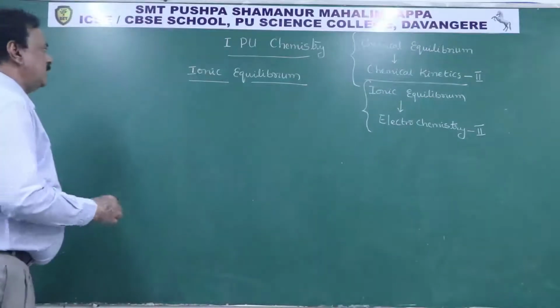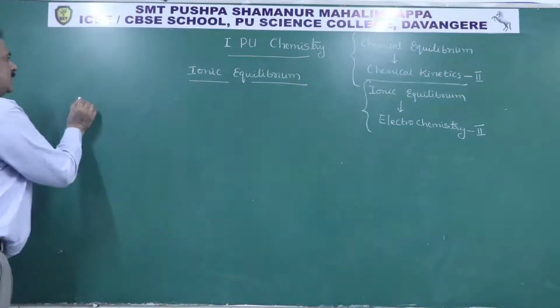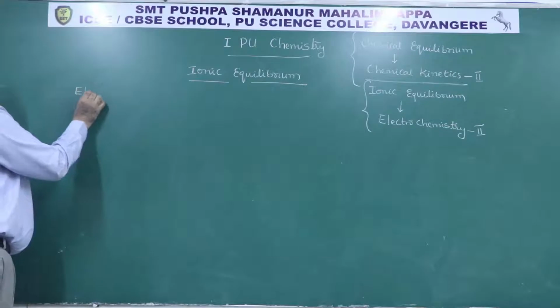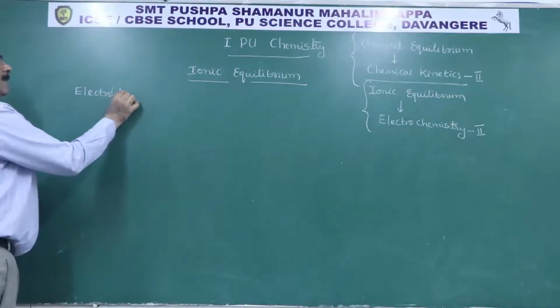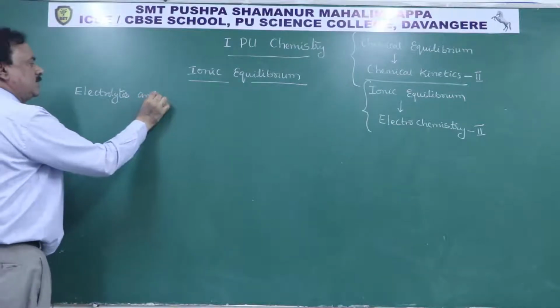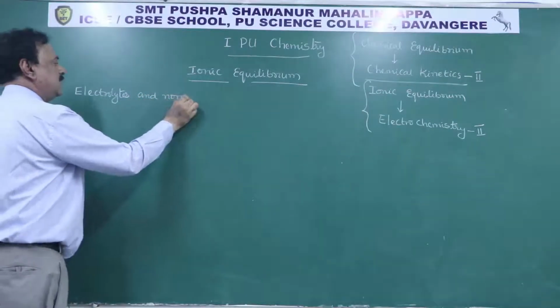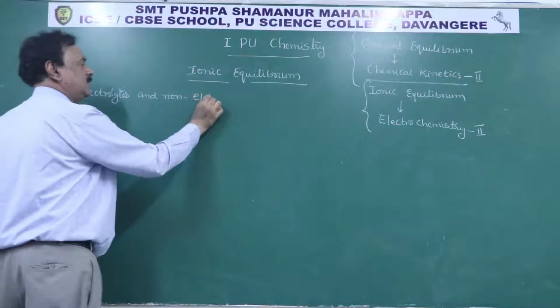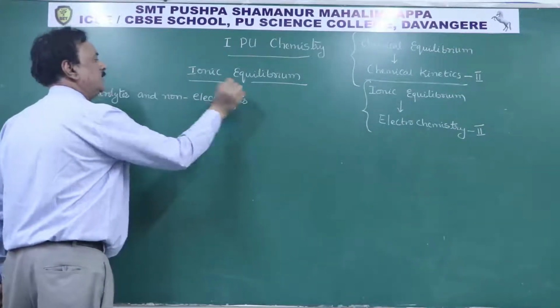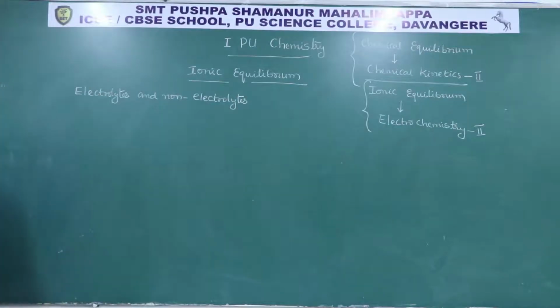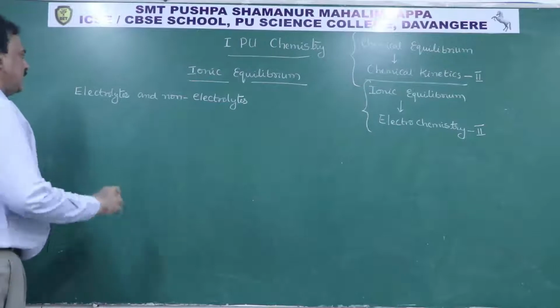Here you come across very important concepts. What are electrolytes and non-electrolytes? What do you mean by electrolytes?